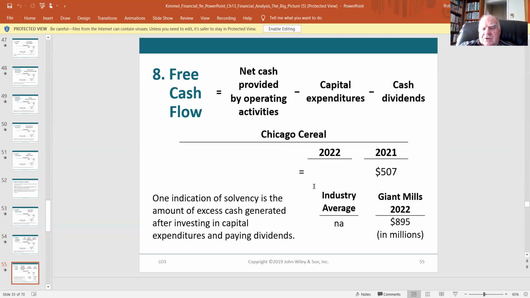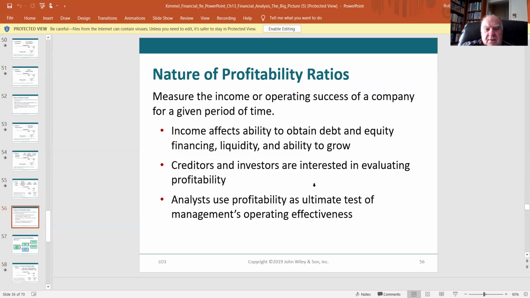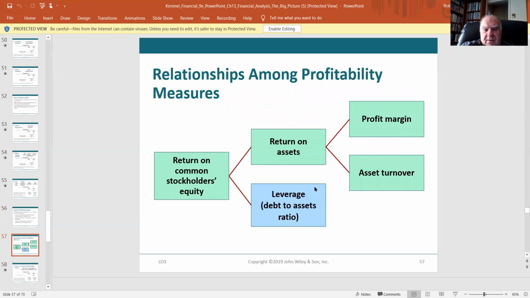In other words, operationally, we put together a pretty good amount of money, but we want to set some aside for dividends and set some aside for capital expenditures, meaning we're going to be investing in equipment in the future. We want to set that money aside. What's left over is the free cash flow. And the profitability ratios. They're just giving you a little tip here.